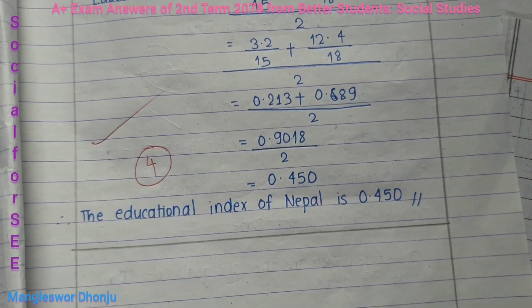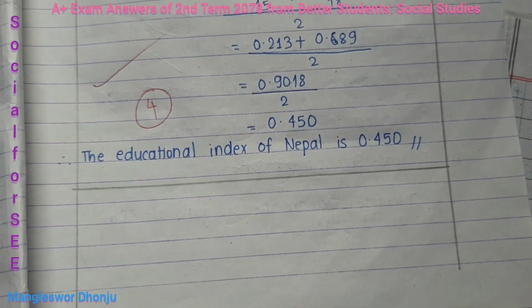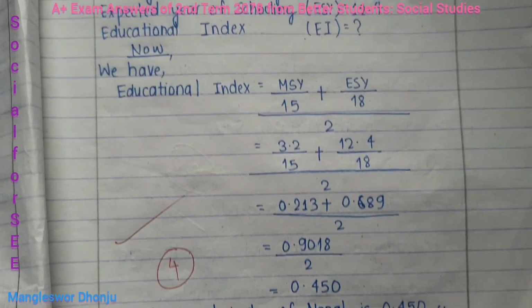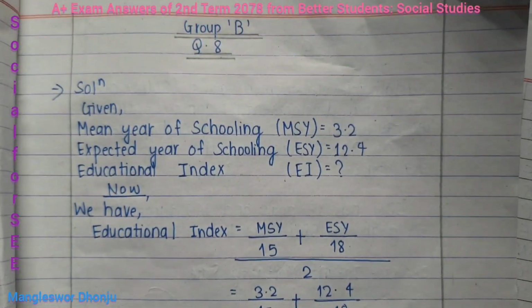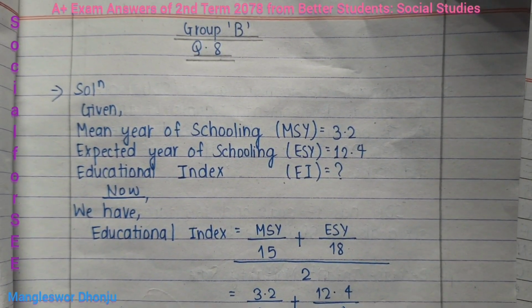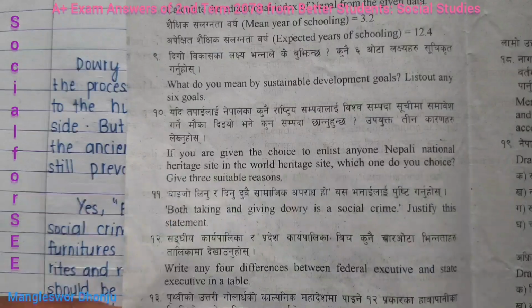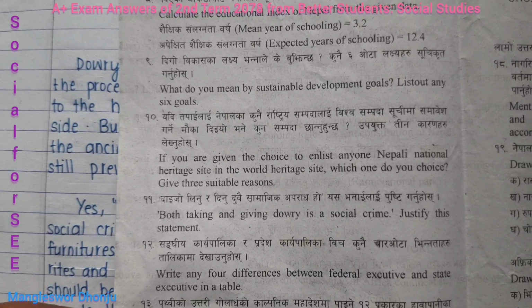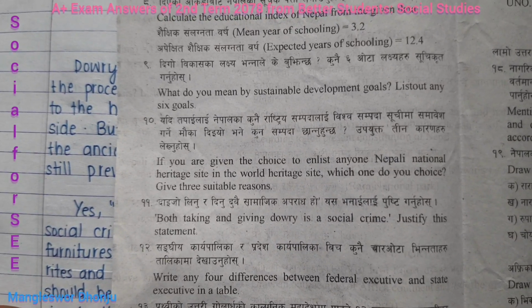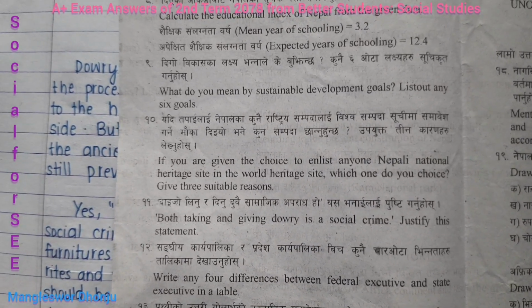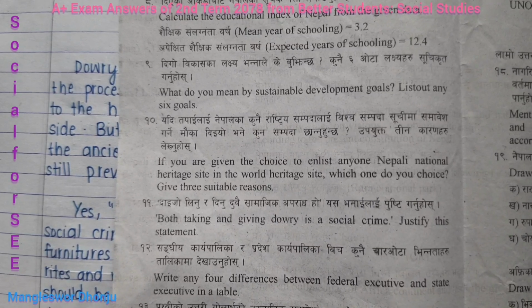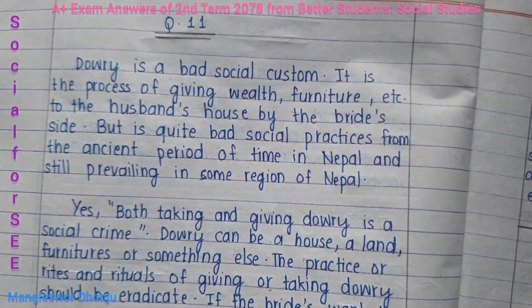Look at his or her handwriting, presentation, and cleanliness. Smart presentation, I must say. So 4 in 4. Same student, presentation of question number 11: both taking and giving dowry is a social crime. Justify this statement.